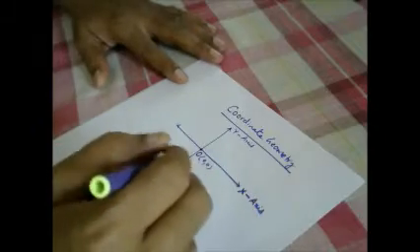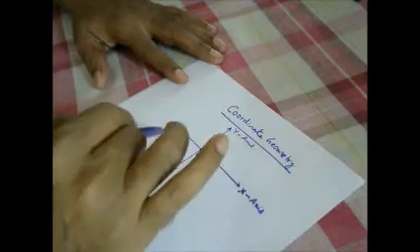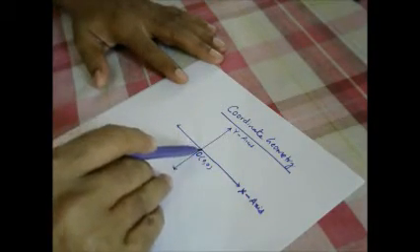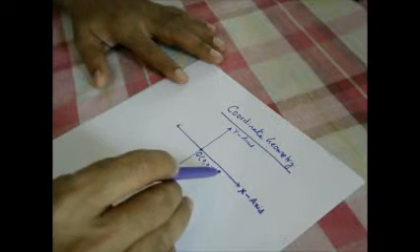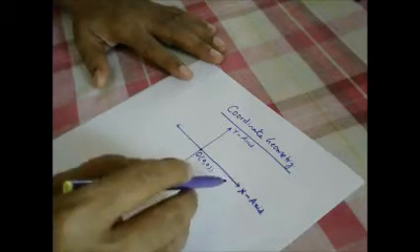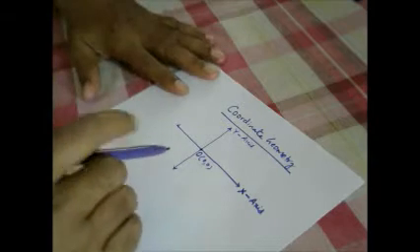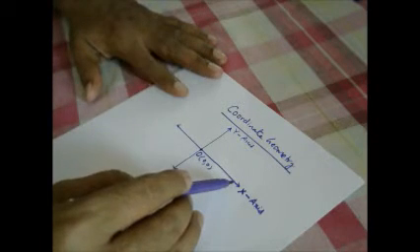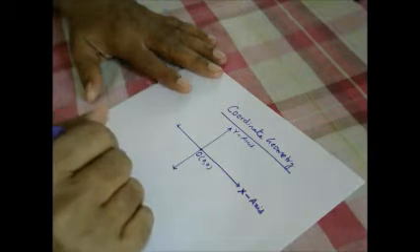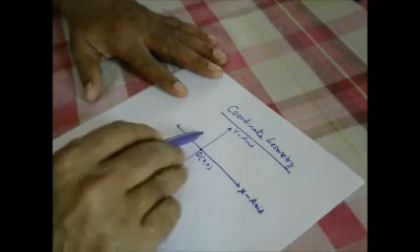As I told you, whenever we are talking about axes, it comes under the purview of coordinate geometry. Whether two axes, or three axes if it is three dimensional, 3D coordinate geometry also exists.